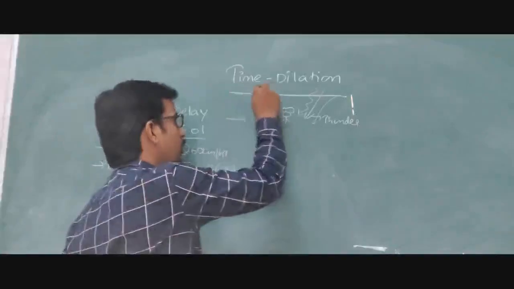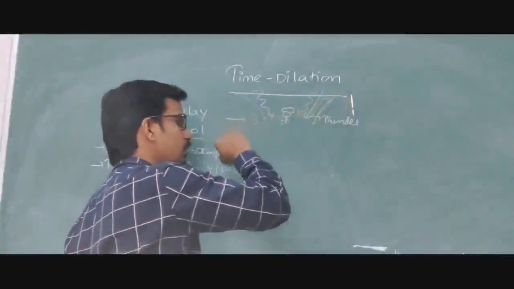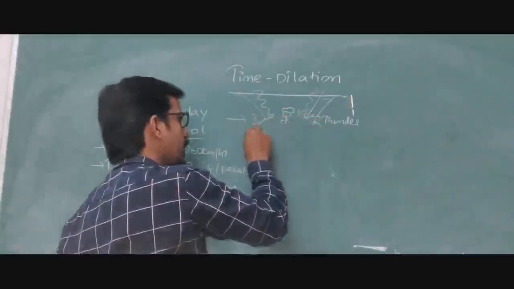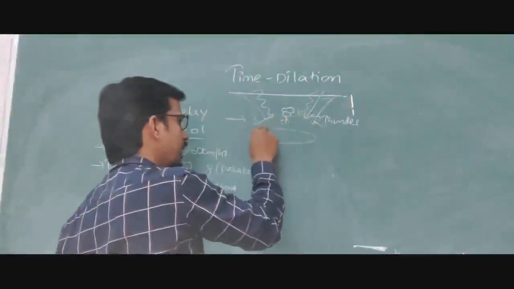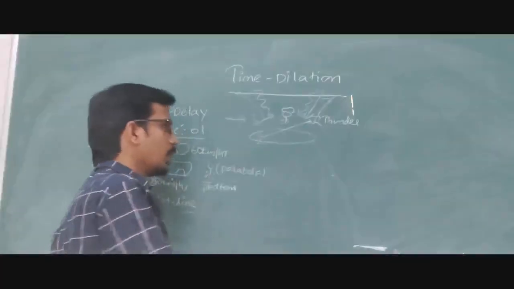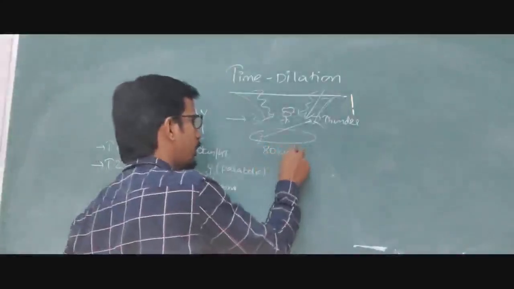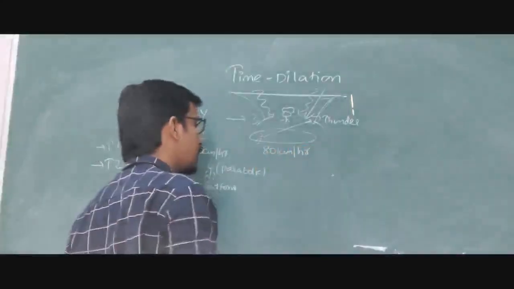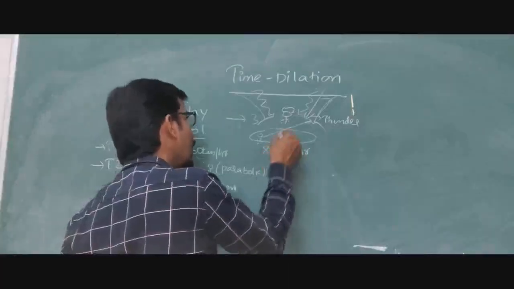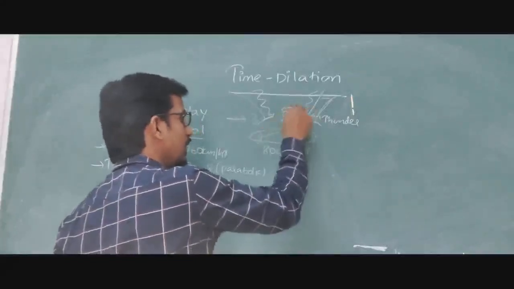If this distance is more and that distance is less, we thought that the lesser distance would travel more. Both have taken the same time. In the first example, the person going inside the train is also able to walk the same, no difference, because he is moving at 80 kilometers per hour. Still, what will happen? We are able to see him moving faster.